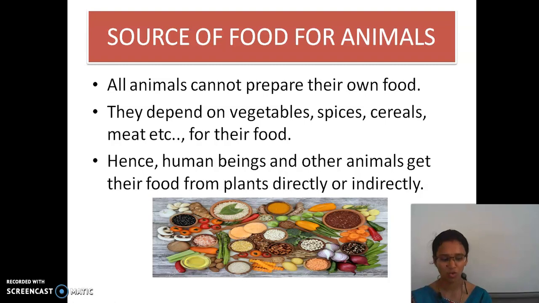What are the sources of food? Plants can prepare their own food. Animals cannot prepare their own food. The sources of food are vegetables, spices, cereals, meat, etc. Human beings are able to get their food either from plants directly or also from animals. Yes, these are the sources of food.